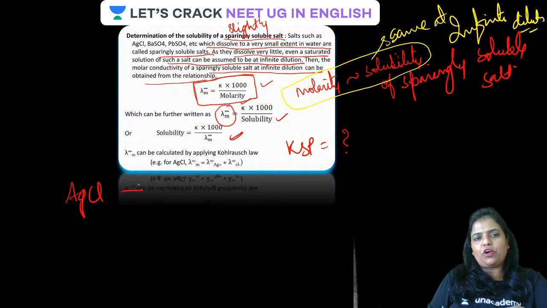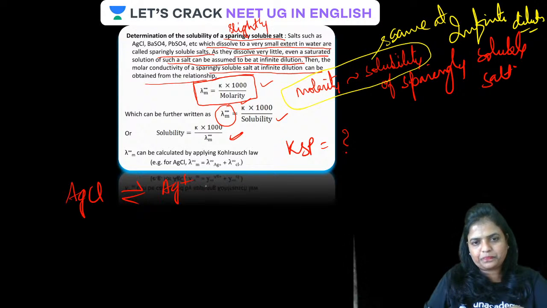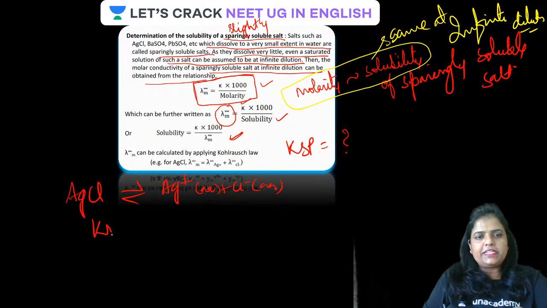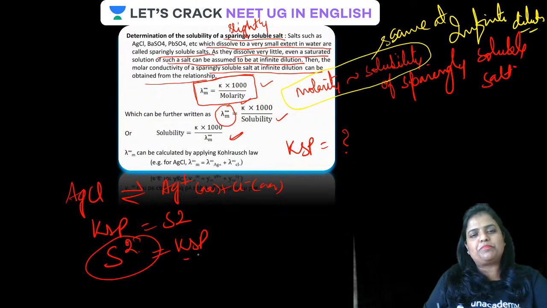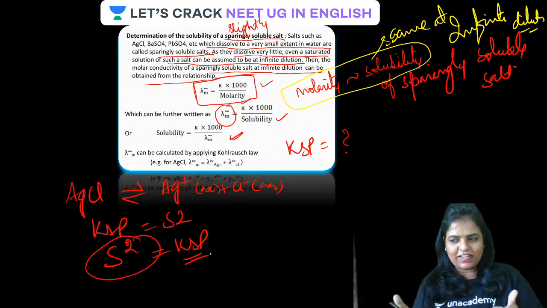For example, for AgCl, its Ksp is equal to solubility square, and once the solubility is known, square of that will give the Ksp.